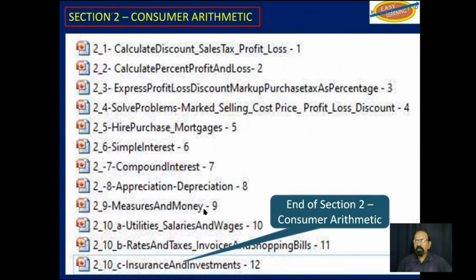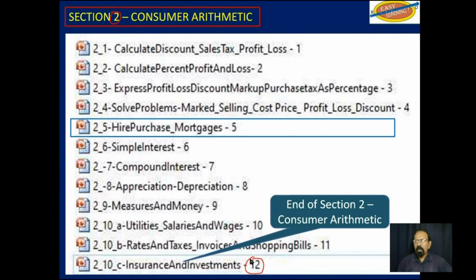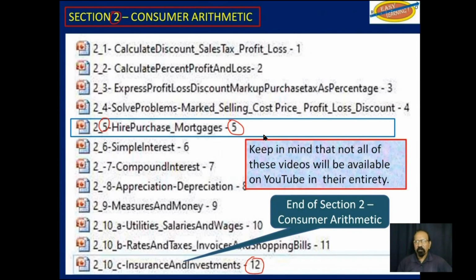So we're on Section 2. It has 12 videos. We are currently here. Objective 5, video 5. Keep in mind that not all of these videos will be available on YouTube in their entirety. For example, this video here, only one part will be available on YouTube.